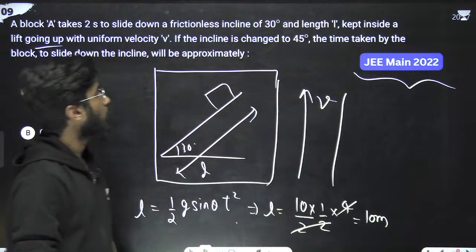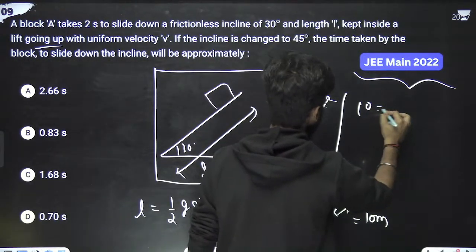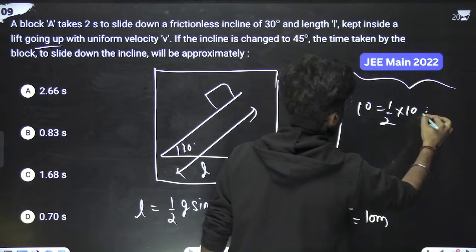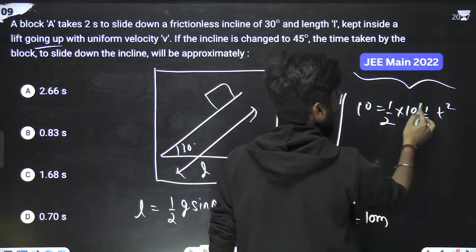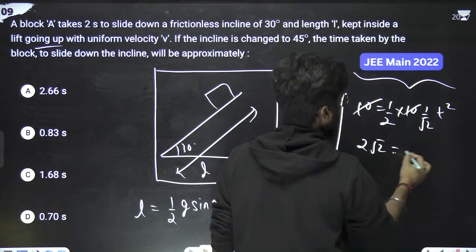Again, when the angle is changed to 45 degrees, same equation. L is 10 meters, that is equal to half g t square. g sine theta means 1 by root 2 into t square. Okay, so 10 got cancelled, 2 root 2 goes to that side. So 2 root 2 is equal to t square.